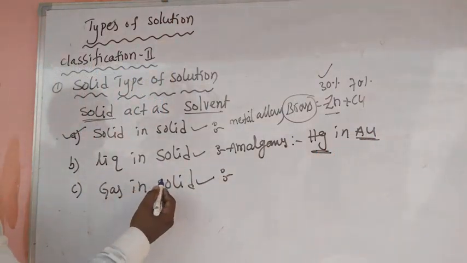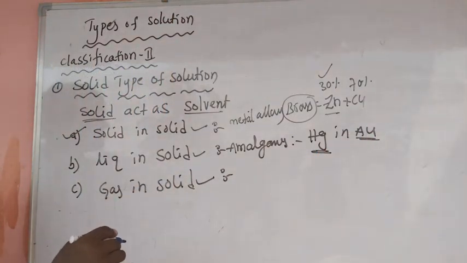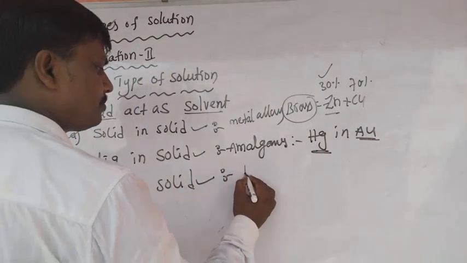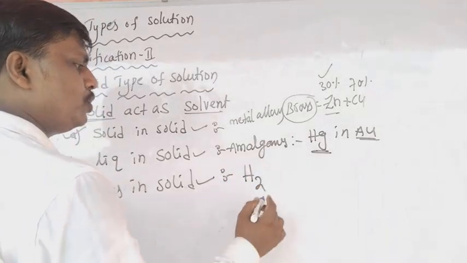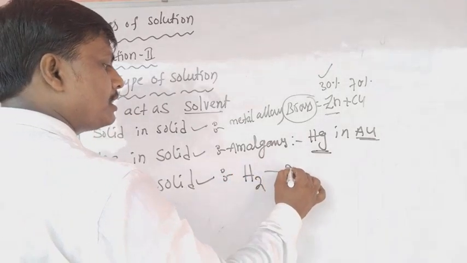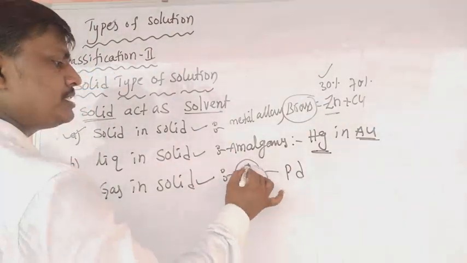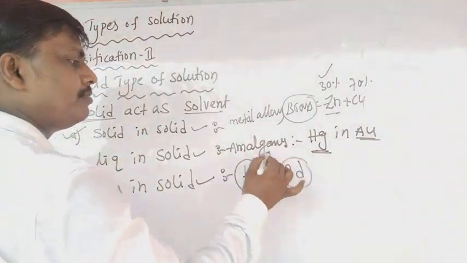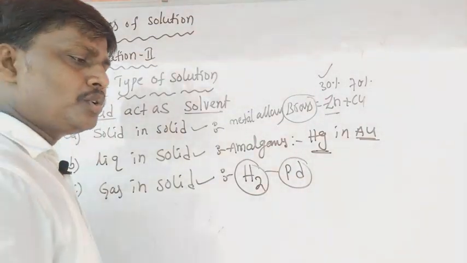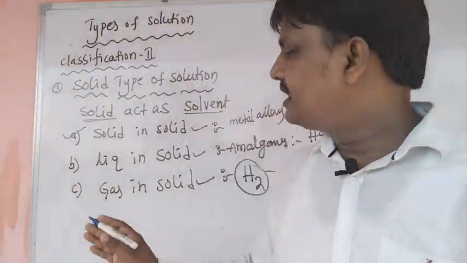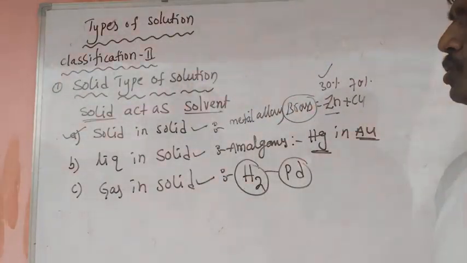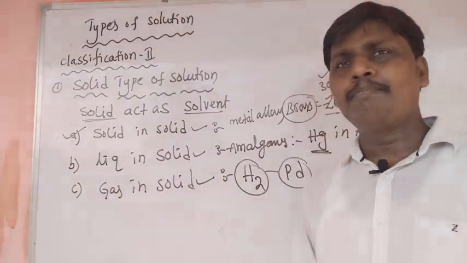Next, gas in solid type of solution. The adsorption of H2 over palladium. Here, H2 is the gas and Pd, palladium, is the solid. So this is an example of gas in solid type of solutions.